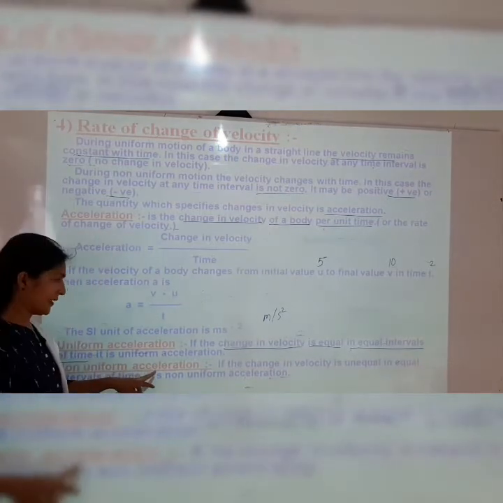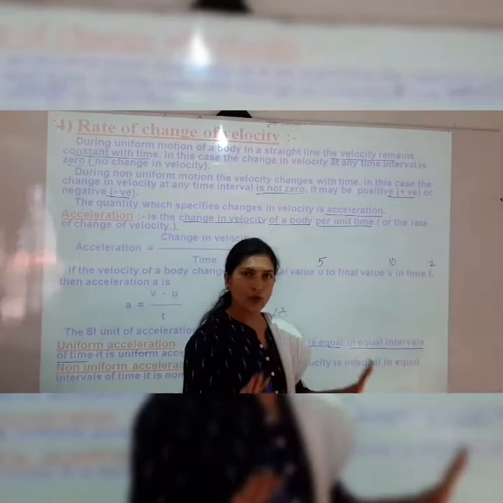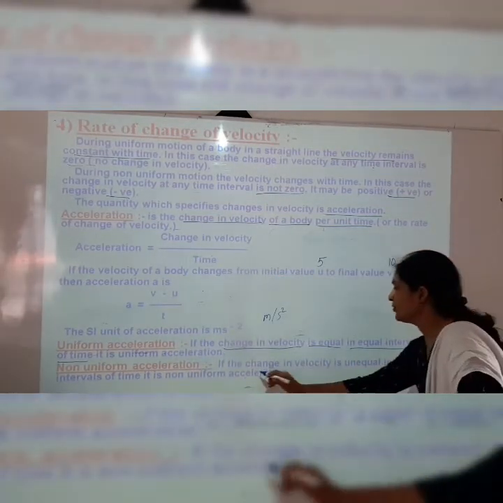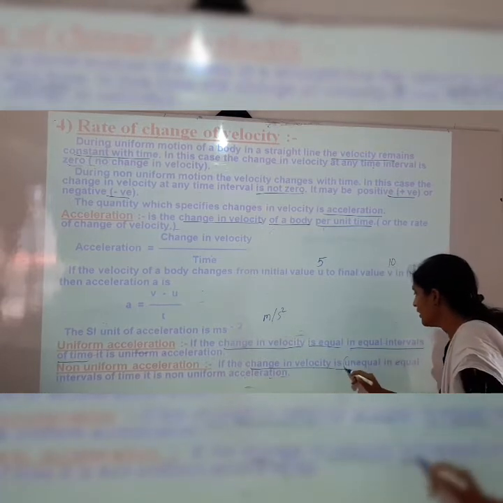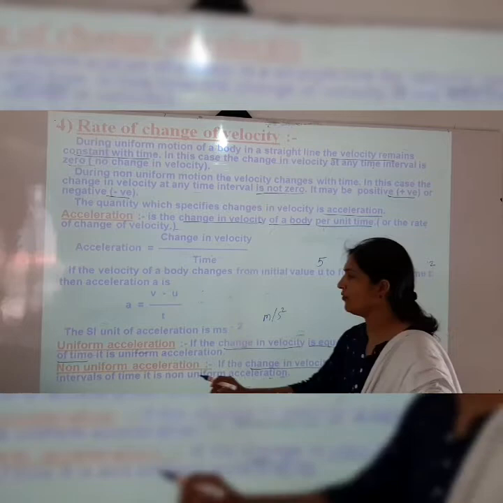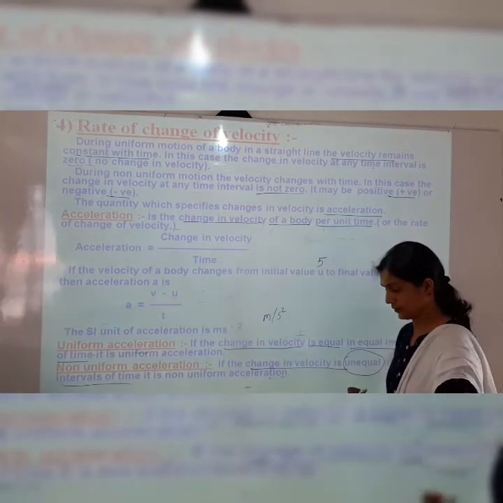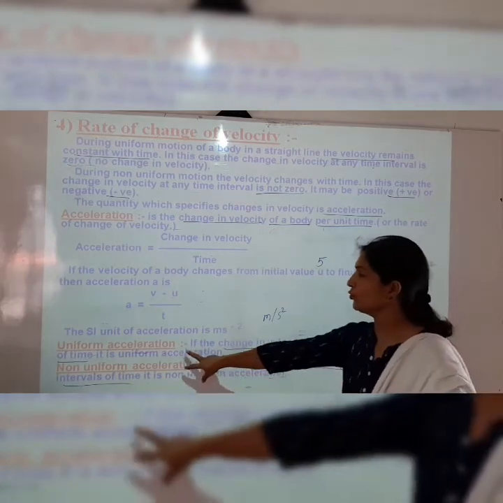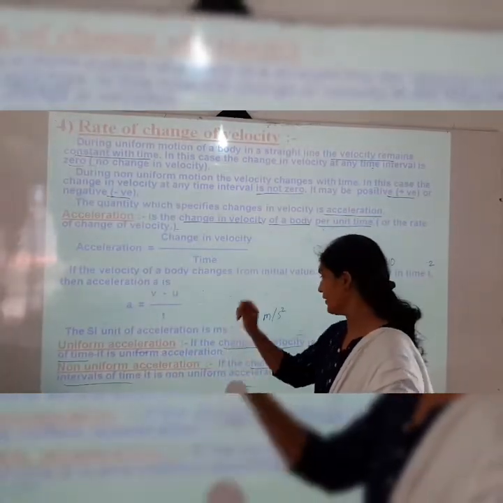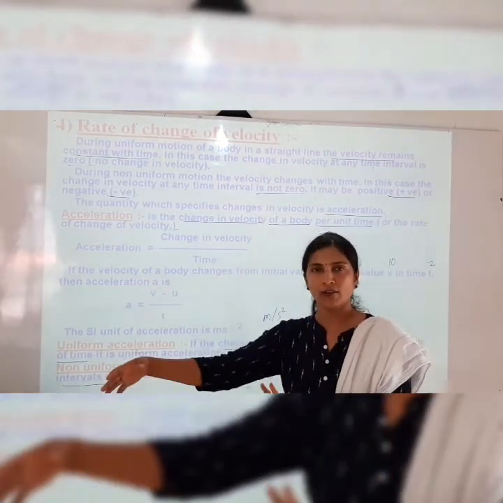And non-uniform acceleration is when the change in velocity is unequal in equal intervals of time. So these two terms are very important. Uniform acceleration means the change in velocity is equal in equal intervals of time.